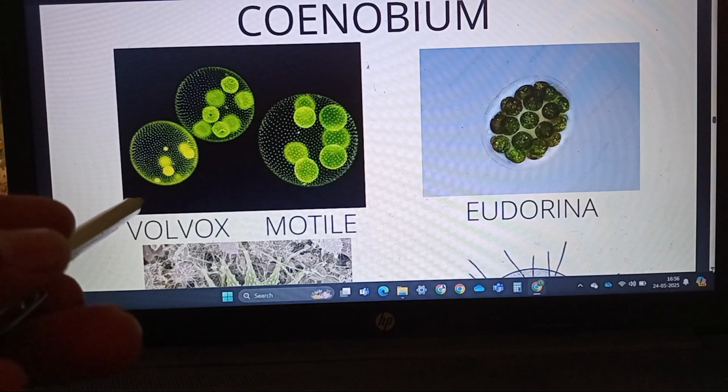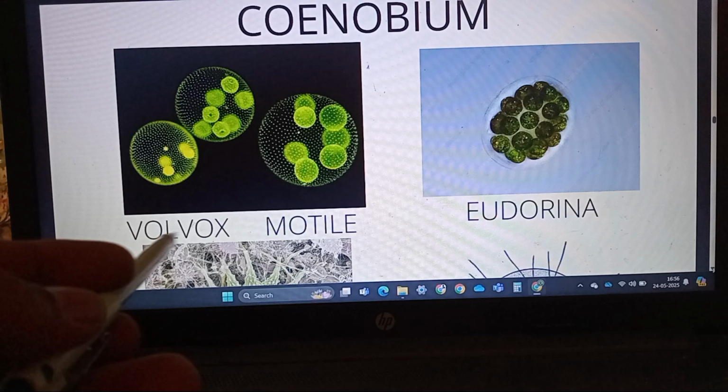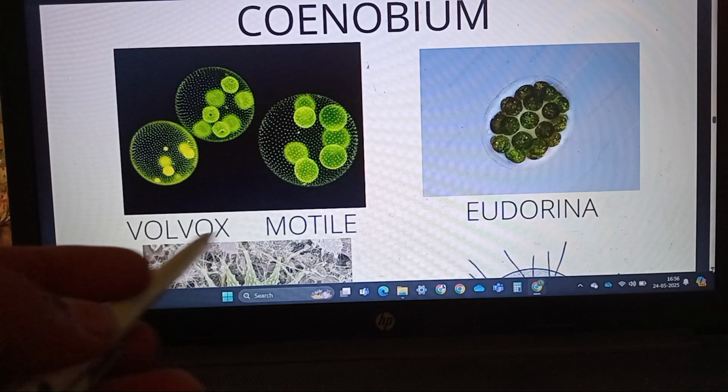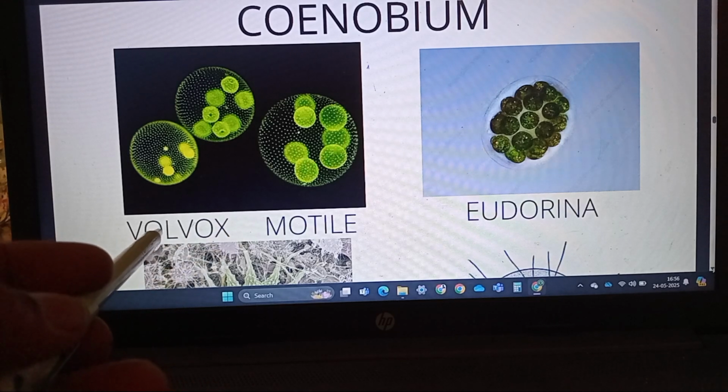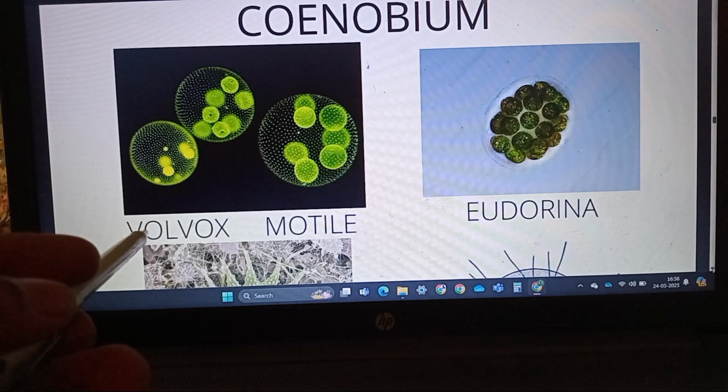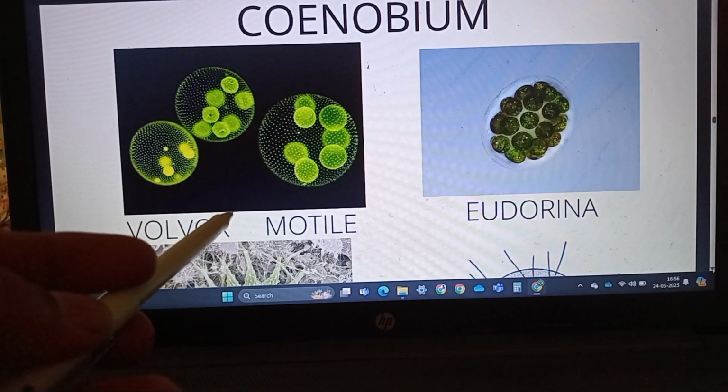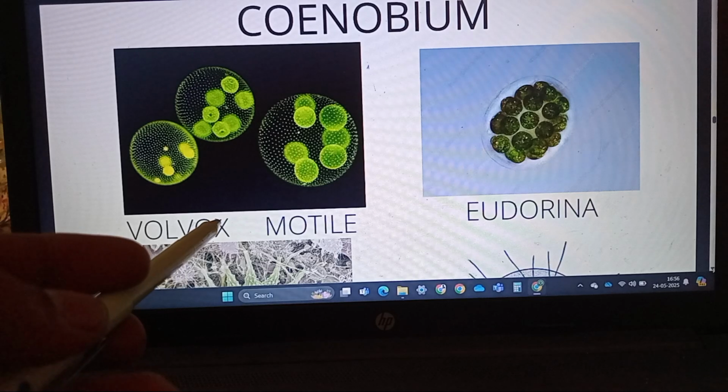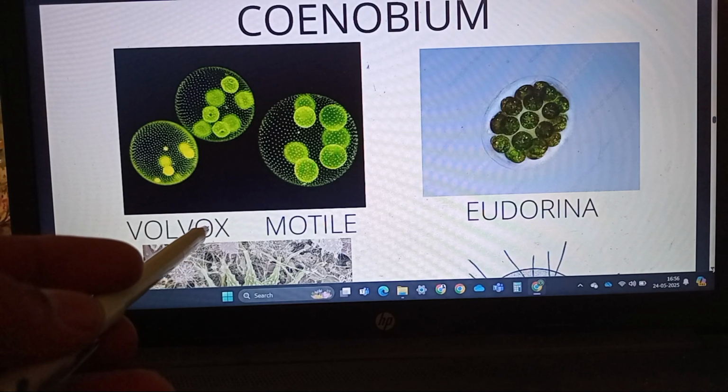When we see the sexual reproduction in Volvox, it is an oogamous condition, in which the female gamete is large and immotile, and the male gamete is motile, has flagella and is smaller in size. In Volvox, it is an oogamous condition.